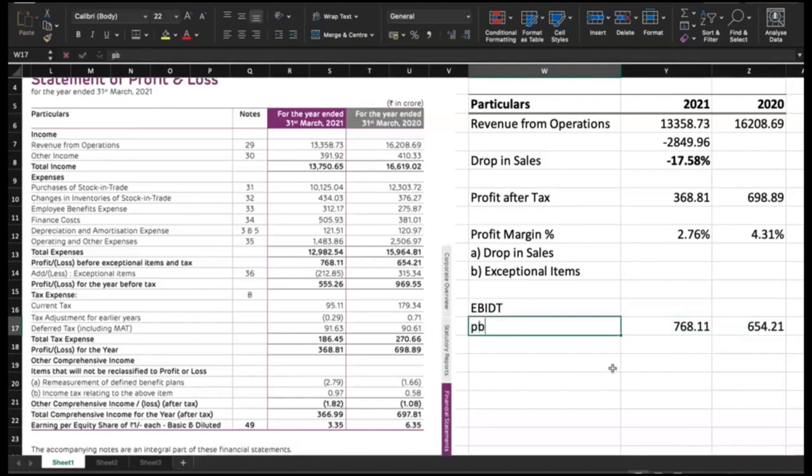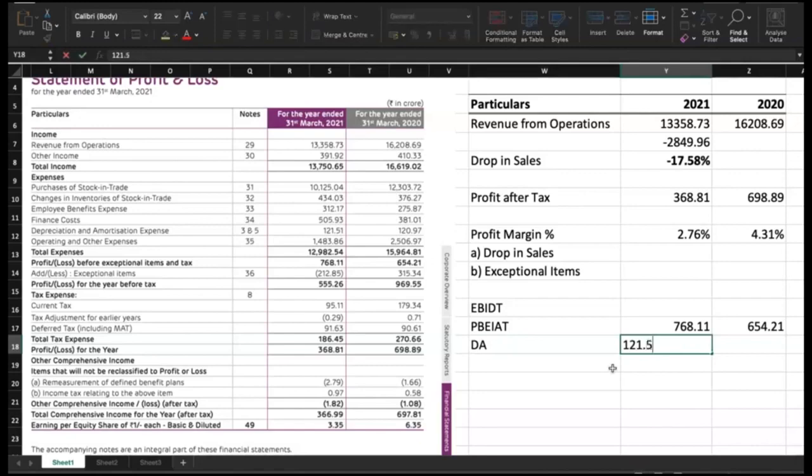In order to arrive at EBITDA, we have to add items, right? So this is what? This is profit before exceptional items and taxes. With this, let us add depreciation and amortization, and that is 121.51 and other one is 120.97.